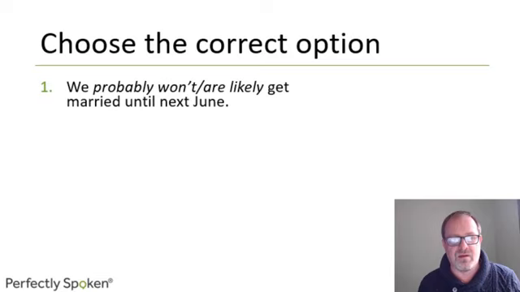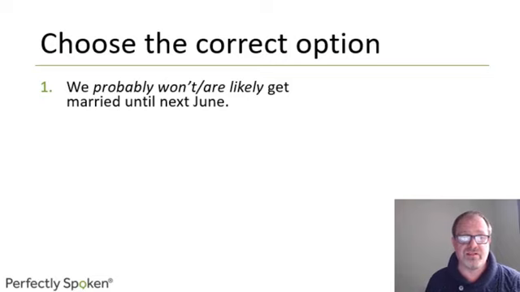Well, likely is followed by an infinitive with to. We are likely to get married. Again, it wouldn't work with until. Yeah, we are likely to get married in next June or by next June, but until, no.